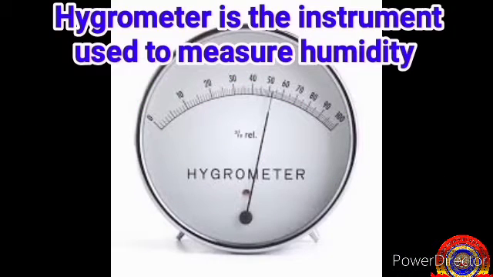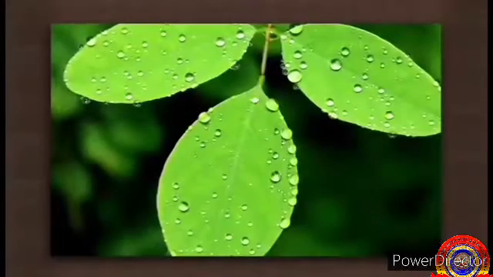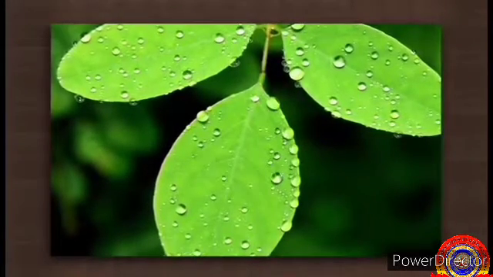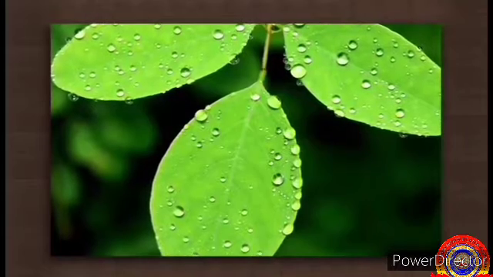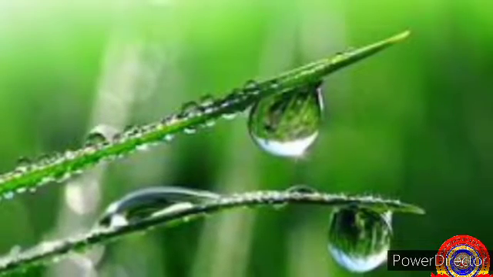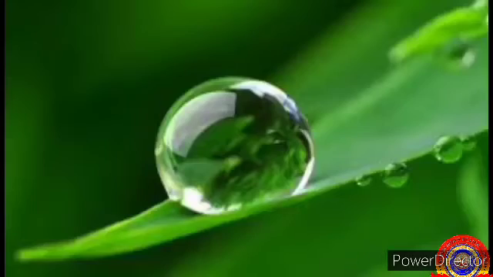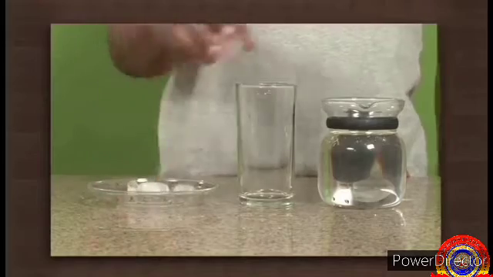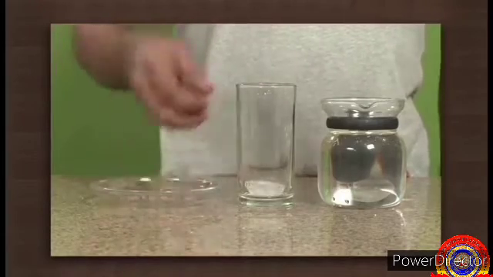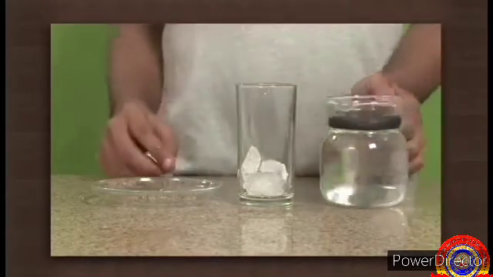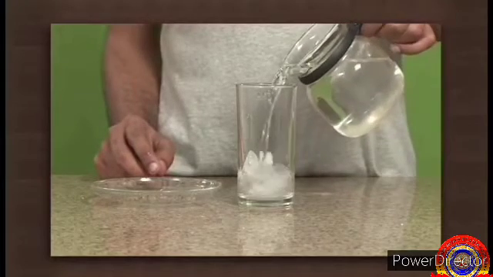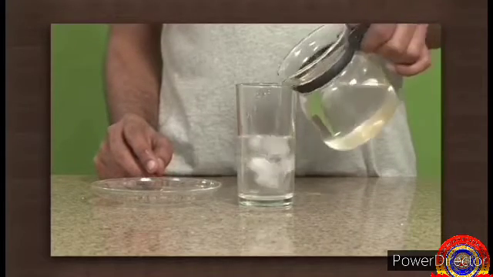Hygrometer is the instrument used to measure humidity. Have you seen dewdrops on a leaf on a cold morning? Have you wondered how dewdrops are formed? Observe this activity and you will be able to understand dewdrops. Put some ice and water in a clean dry glass. Now let the glass rest for some time.